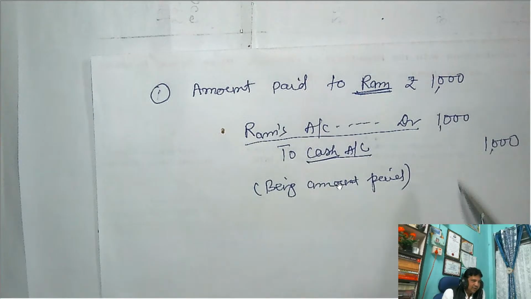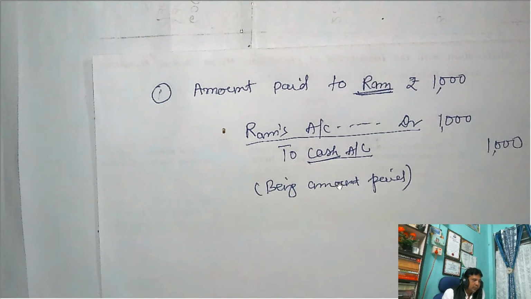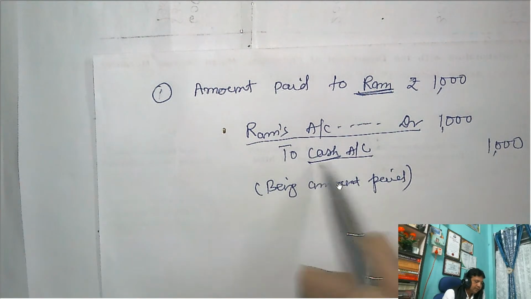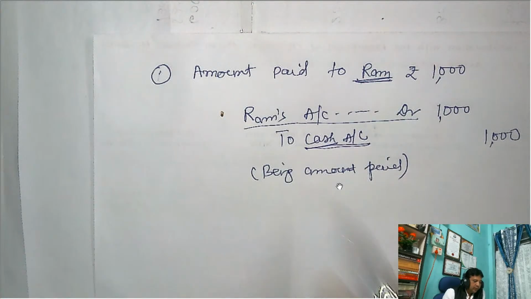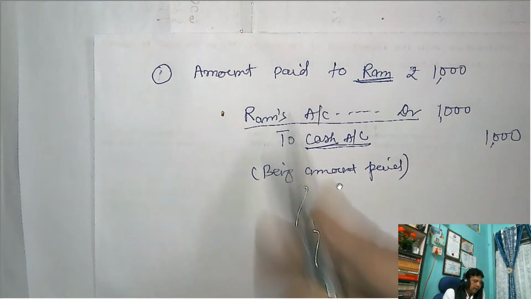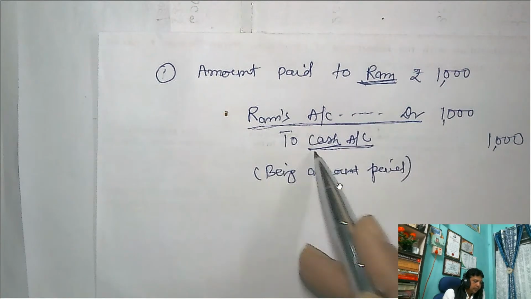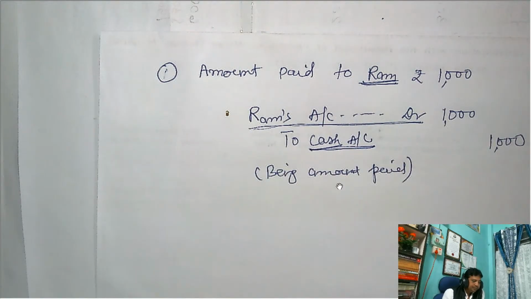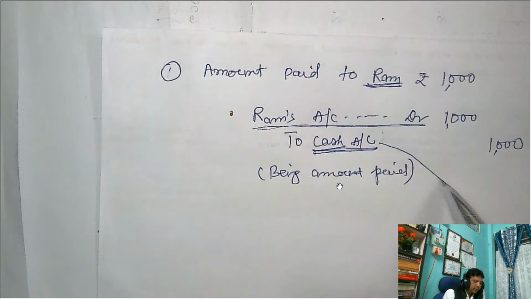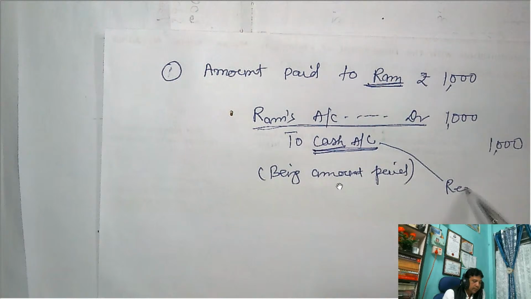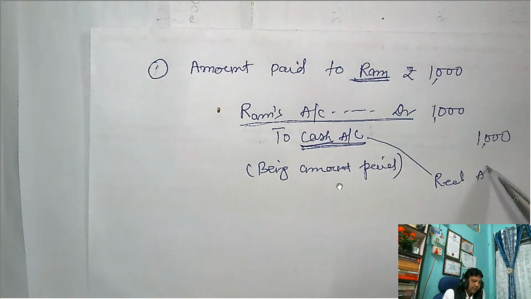And credit the giver. Credit the giver means you are the giver, so there is no need to record your name. What have you given? Cash. So the money you have given. Why is Ram's account debited? Because money is given. Cash is the example of a real account.